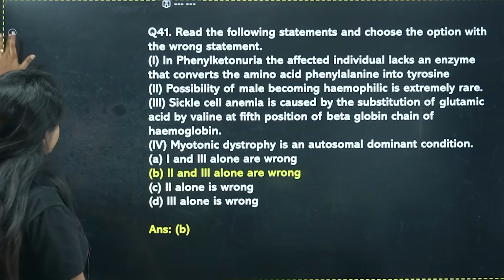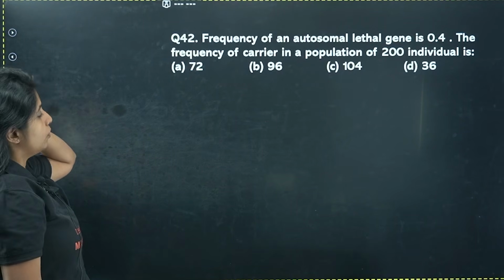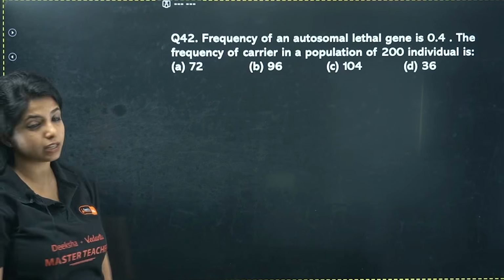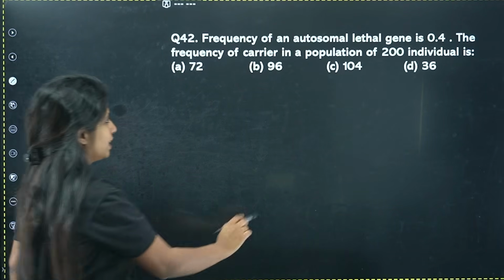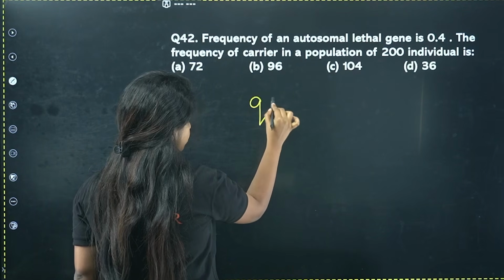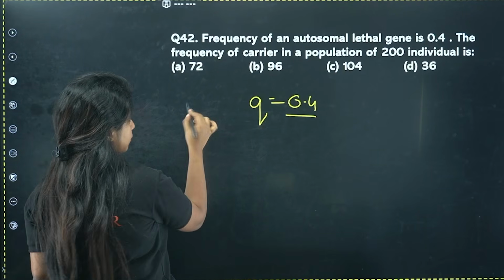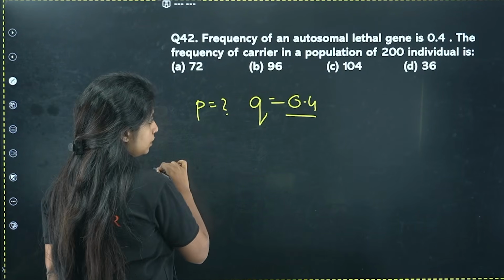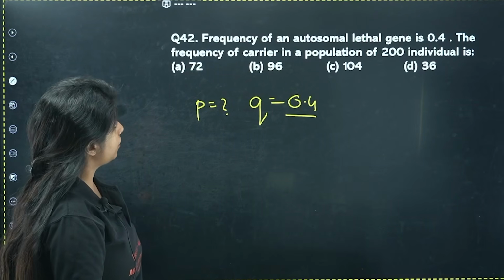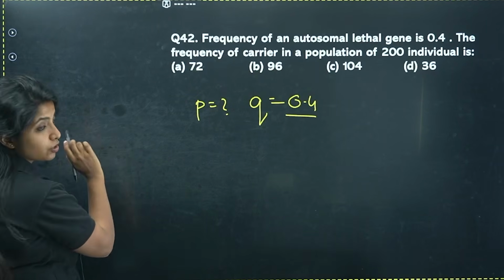Done. Perfect. Next, frequency of an autosomal lethal gene is 0.4. The frequency of carrier in a population of 200 individuals is? How do you find the answer for this? So listen to me. Frequency of autosomal lethal gene, I am taking it to be Q. Q is equal to 0.4. Hardy-Weinberg law, you have to use that over here. We have to find what P is first, because we have to look for carriers. Carriers means they will have one gene to be normal, so it's a heterozygous condition.